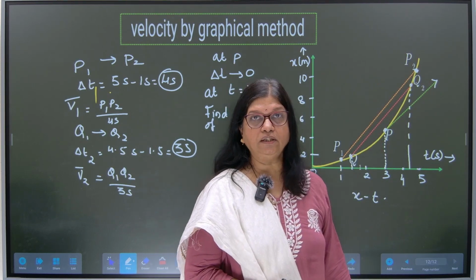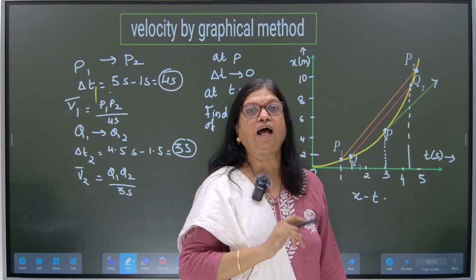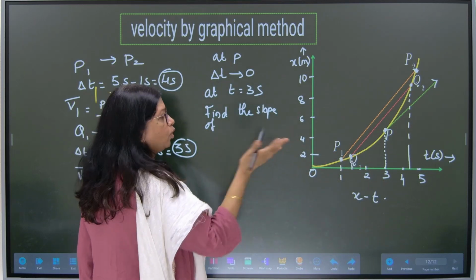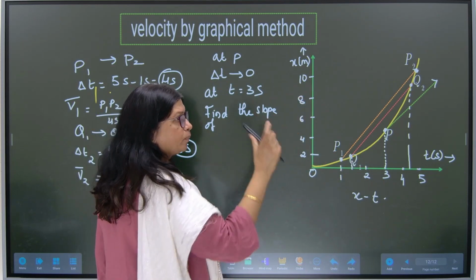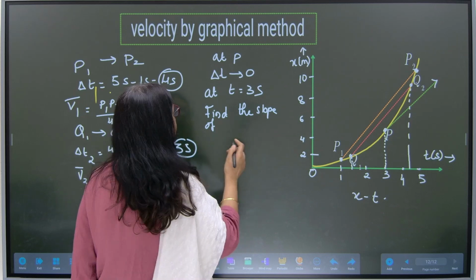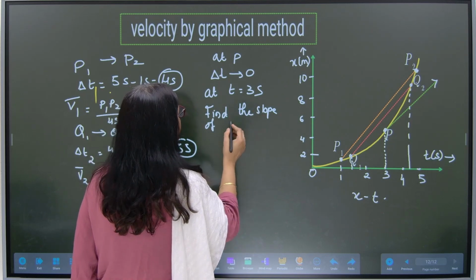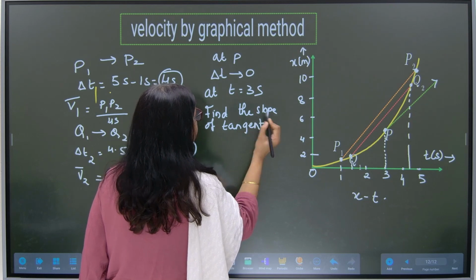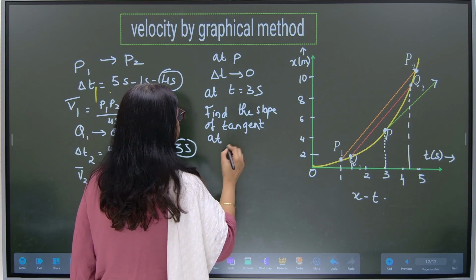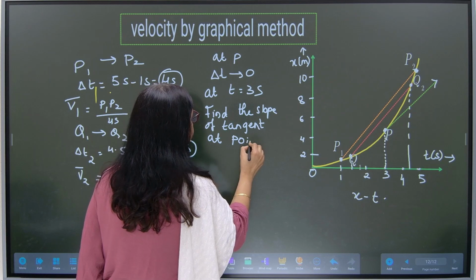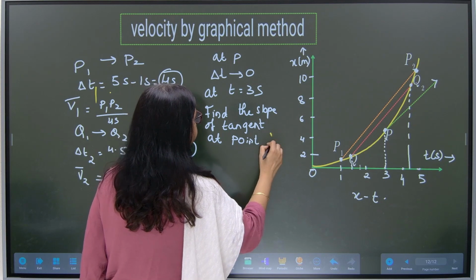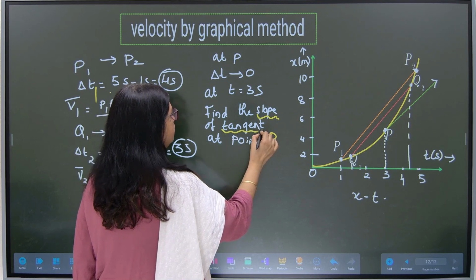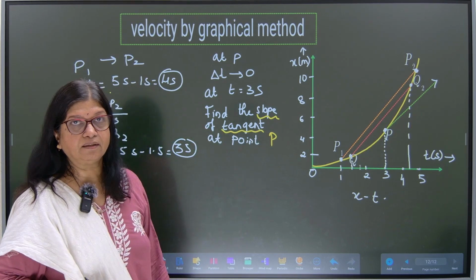I will draw a tangent at P and find the slope. Slope I know how to find out. Taking 2 points and time interval divide. So I will find the slope of the tangent at the point P. What am I finding out? Slope of the tangent at the point P.